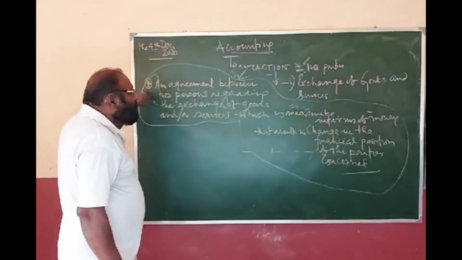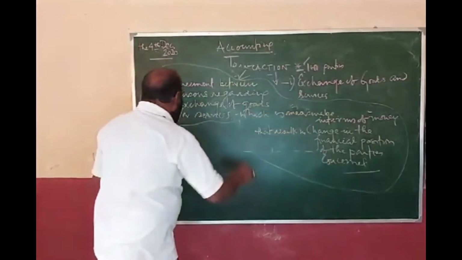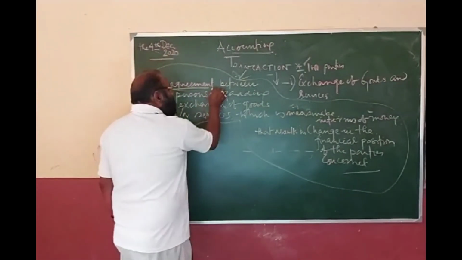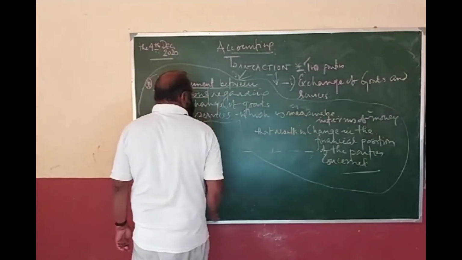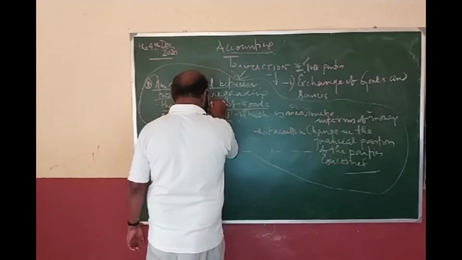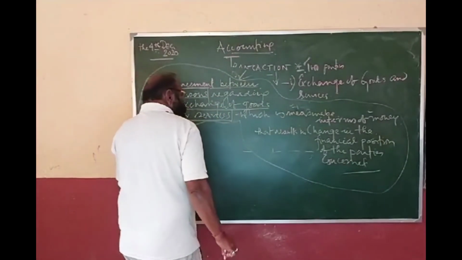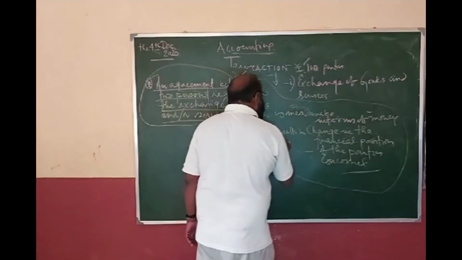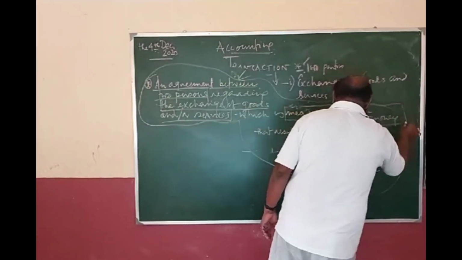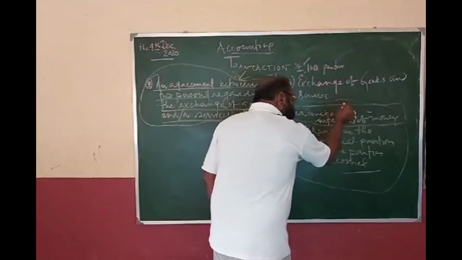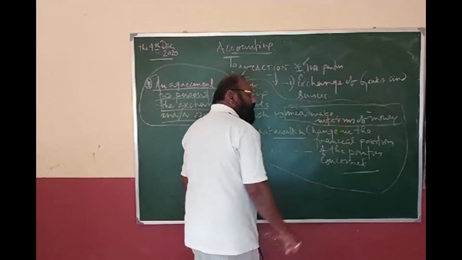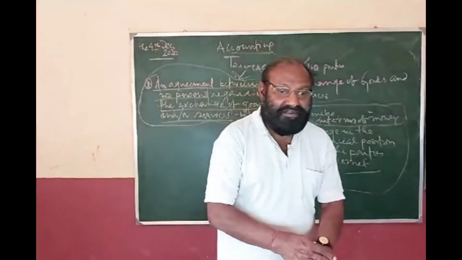That is why I have stated a transaction is an agreement. Number 1, first feature: a transaction is an agreement between 2 persons. The second feature: the exchange of goods and or services. The third feature: that exchange must be measurable in terms of money. And the fourth feature: that exchange must result in a change in the financial position of the parties concerned.